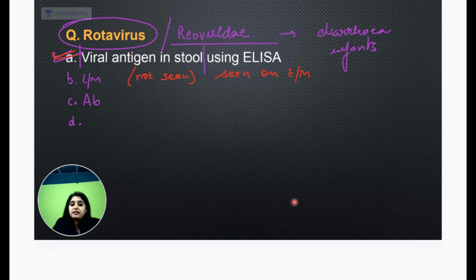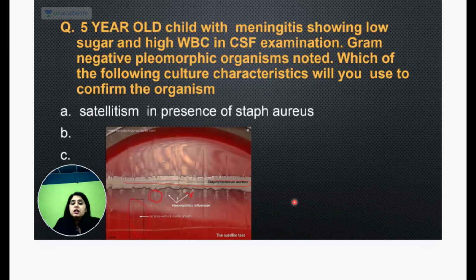Okay, someone said satellitism भी था. Yes, Dr. Kumari, I'm coming exactly to that. बस एक दो questions और रह गए. जल्दी let's wrap up those.